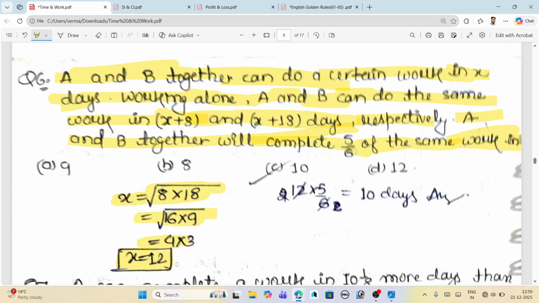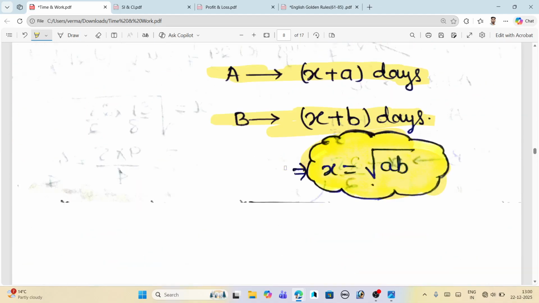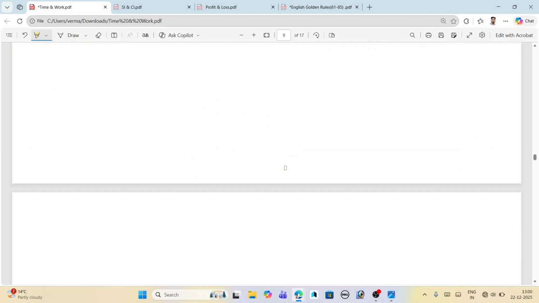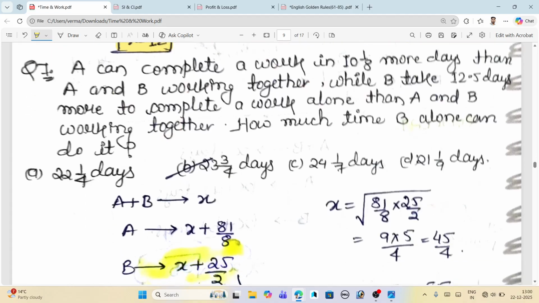Okay, but in questions it is asked that 5 by 6 of this work, just multiply 12 by 5 by 6. Okay, we will get 10 days. This is our answer. Is this the easiest question, huh? Okay, so this is the important concept. Just write it down in your notebook. We will do the same type of question one more time, with one more example.